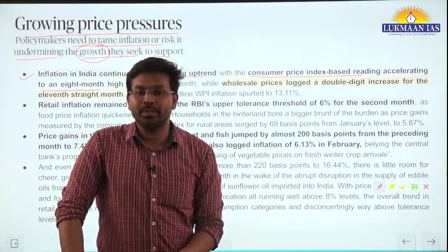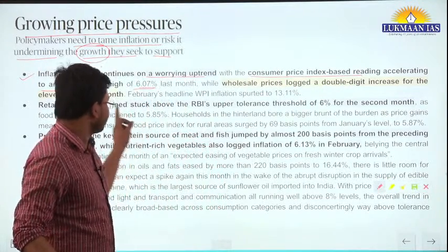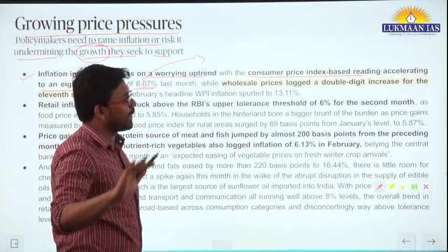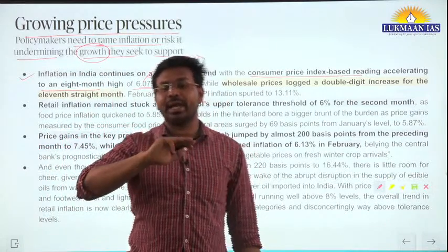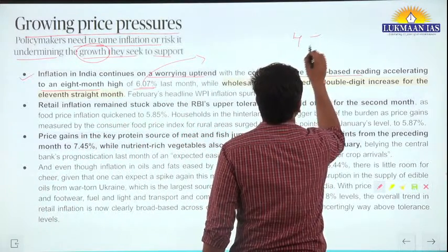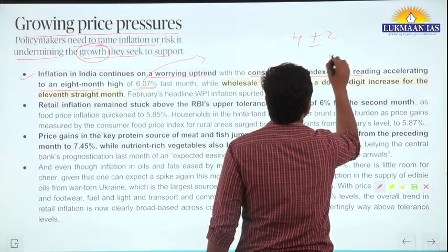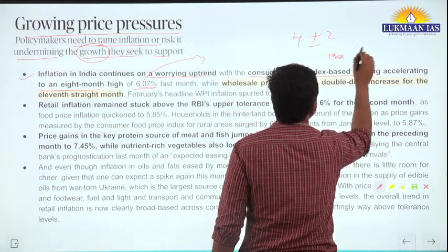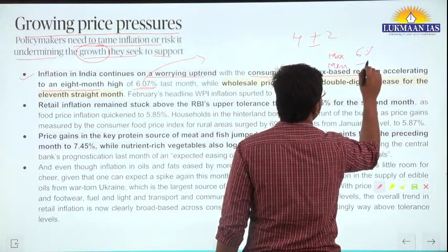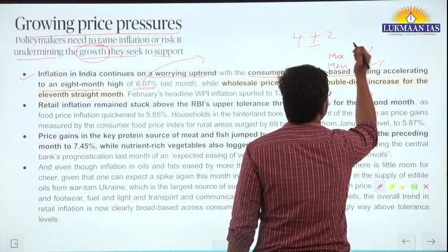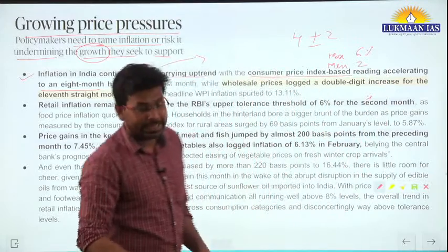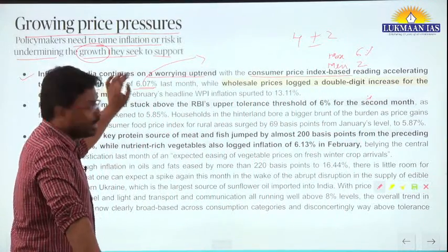Why has it increased beyond 6%? Why are we talking about this particular figure? Because the RBI has a mandate to keep inflation in check: 4 plus minus 2%. So the maximum value of inflation should not exceed 6%, and the minimum value should not go below 2%. So this is the thing, 4 plus minus 2. But now the inflation has become 6%.